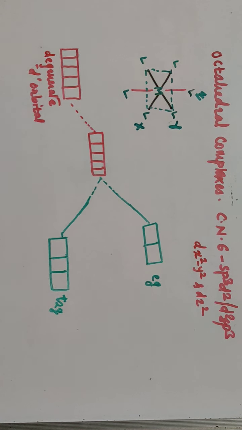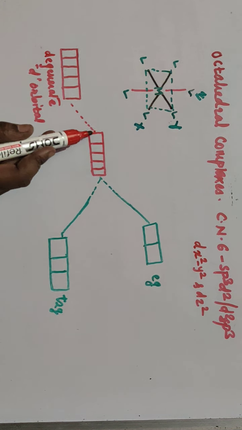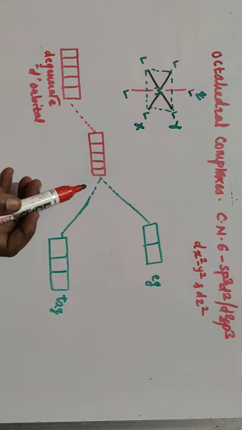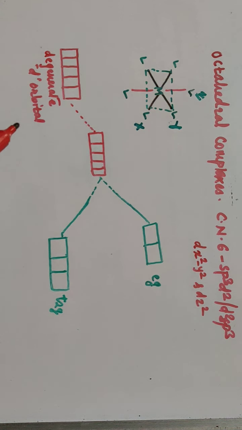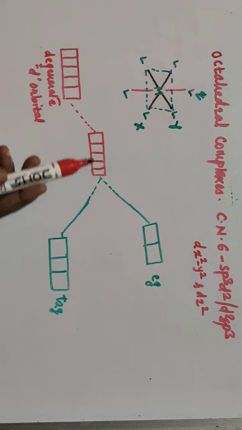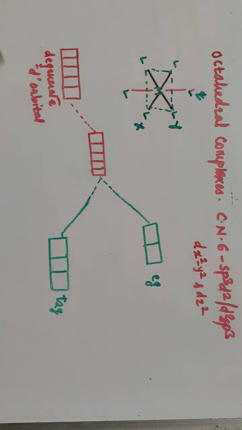First, the metal atom has degenerate d orbitals. When the ligand approaches the central metal atom, the energy increases slightly, and when the ligand comes closer and attacks the central metal atom, there is a repulsion between the electrons of the metal and the electrons of the ligand, the energy increases and there is a splitting of these d orbitals.